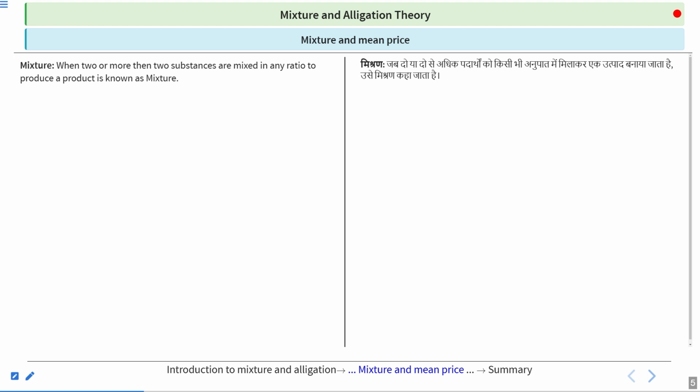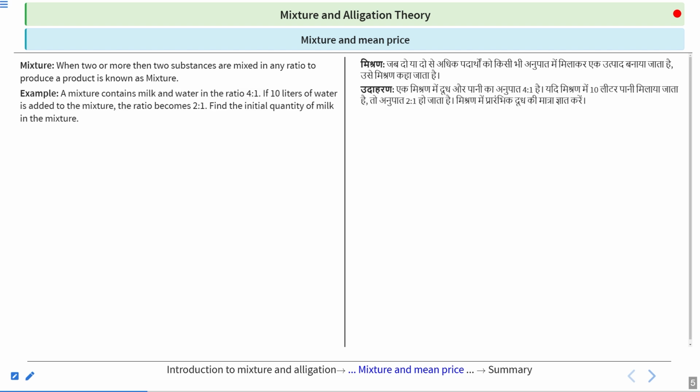Now, let's see the mixture-based problems. What is a mixture? When two or more substances are mixed in any ratio to produce a product, it is known as a mixture. For example, a mixture contains milk and water in the ratio 4:1. If 10 liters of water is added to the mixture, the ratio becomes 2:1. Find the initial quantity of milk in the mixture.